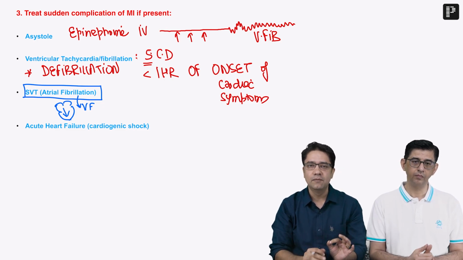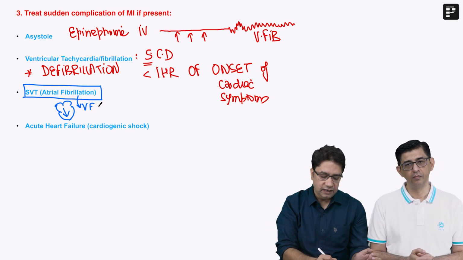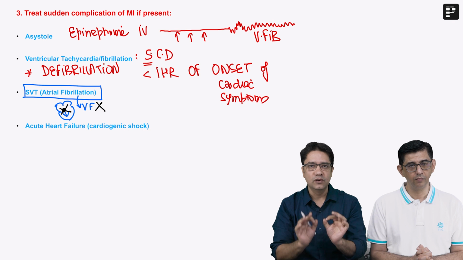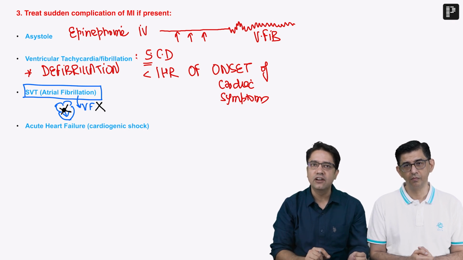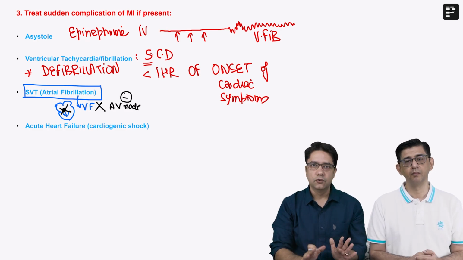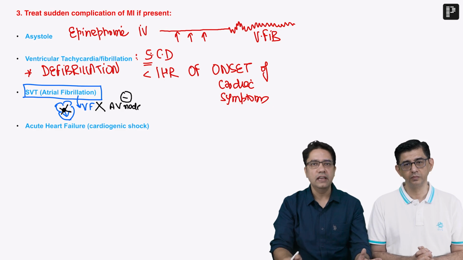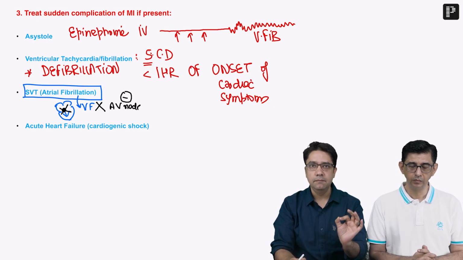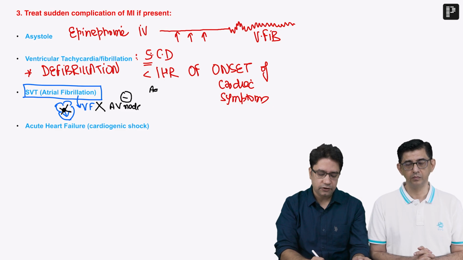So the logical treatment of AF is to prevent VF. And how can we prevent VF? All the impulses from atria come to the ventricle through the AV node. So in the treatment of SVT or atrial fibrillation, we give a drug which blocks the AV node. We can remember this with the mnemonic ABC. Now, if this SVT is a typical PSVT, paroxysmal supraventricular tachycardia, we have to give adenosine.